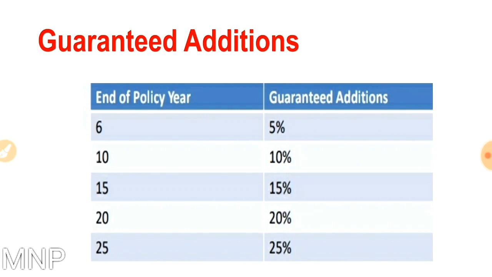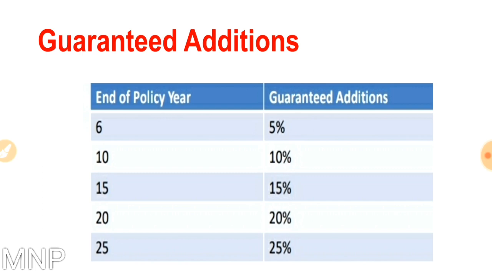There is a new provision of guaranteed addition in this ULIP policy. Guaranteed addition as a percentage of annual premium shall be added to the unit fund on completion of specific policy years. For example, after the end of 6 policy years, you will get 5% of annual premium added to your unit fund. After 10 years, you will get 10% of annual premium added to your unit fund.